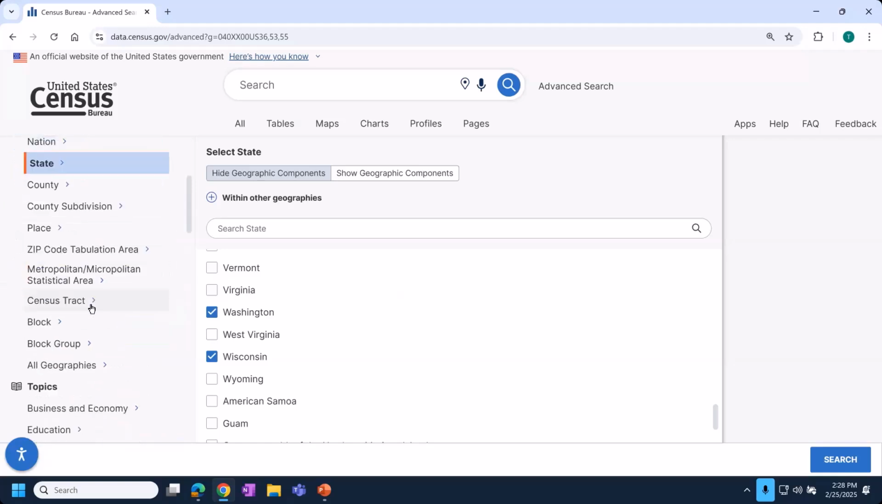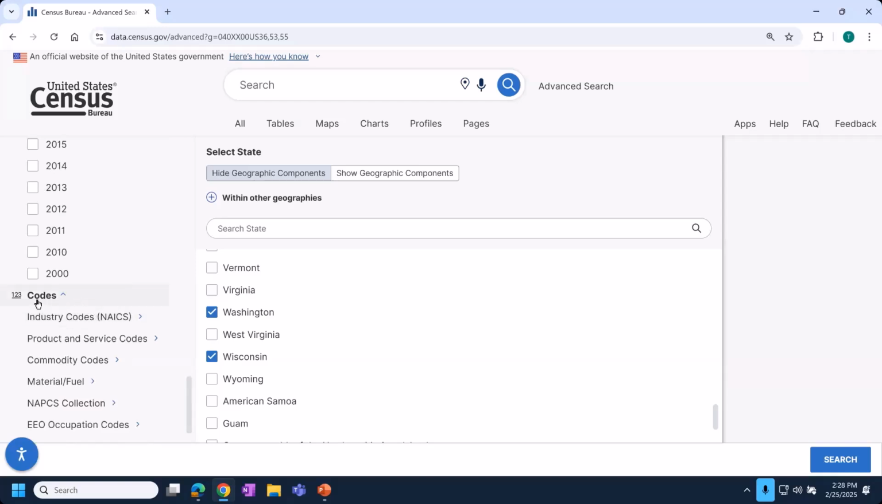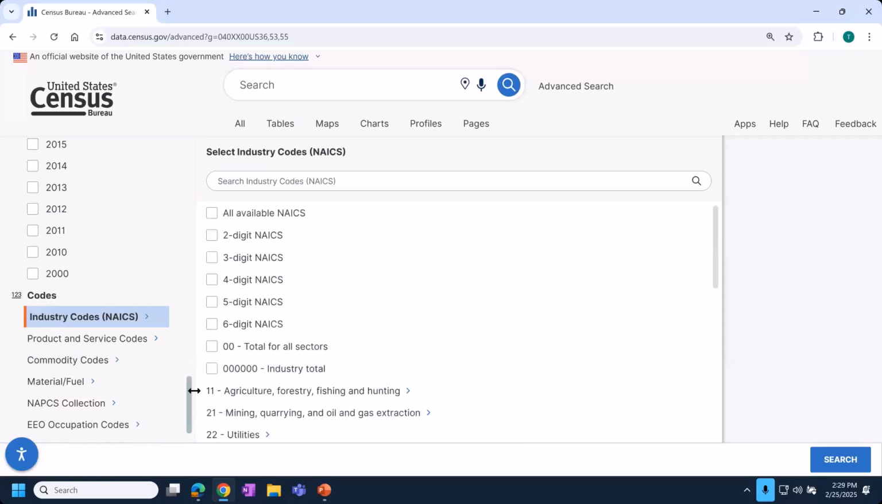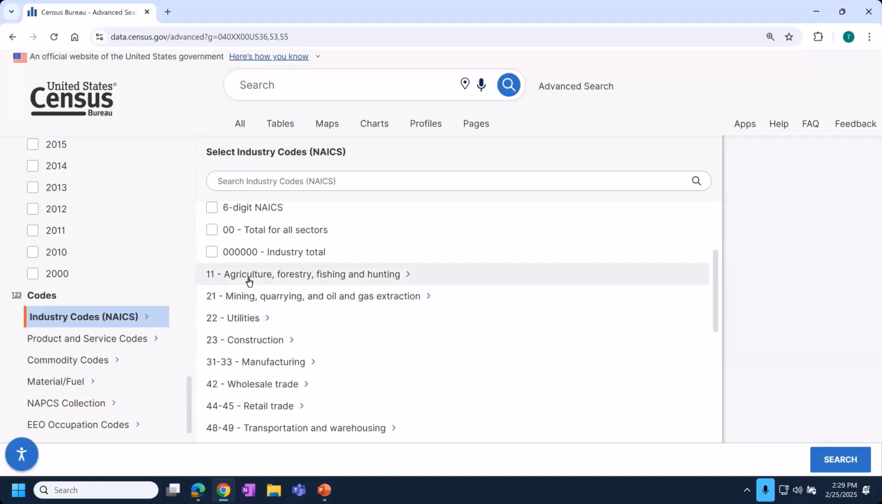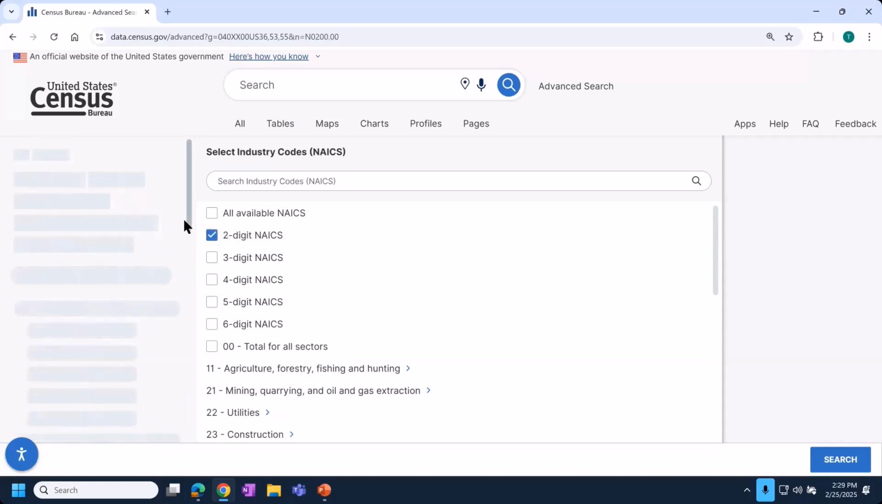And I'm going to use a new option that we haven't clicked into yet. Under the codes section on the left, I'll click Industry Codes NAICS. And I'm going to choose all 2-digit NAICS codes to give me an overall look across the major industries. But if you wanted to choose detailed codes, that's certainly available to you. Again, I'm choosing 2-digit NAICS to get them all.